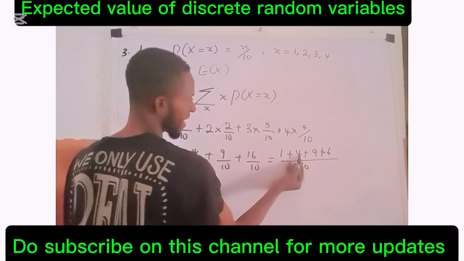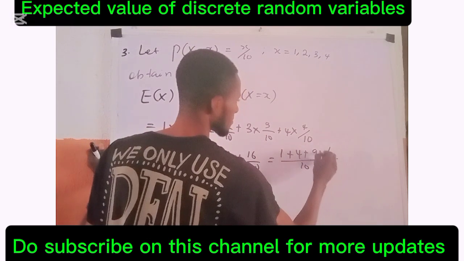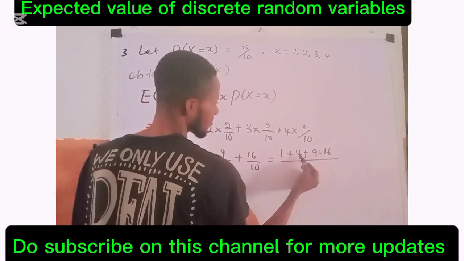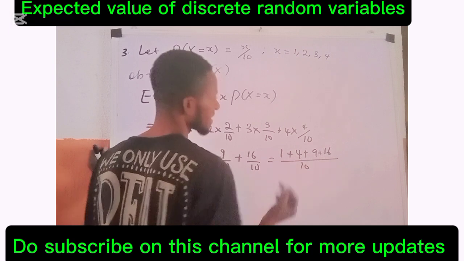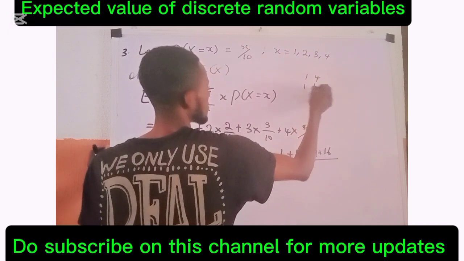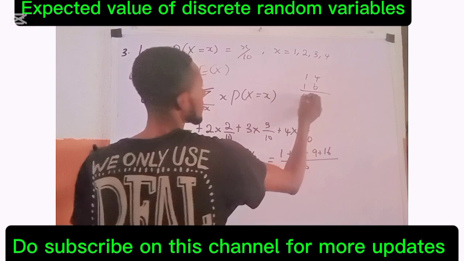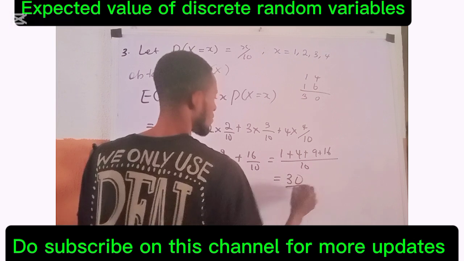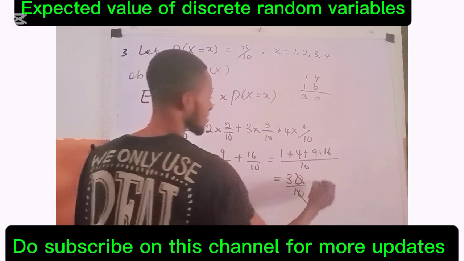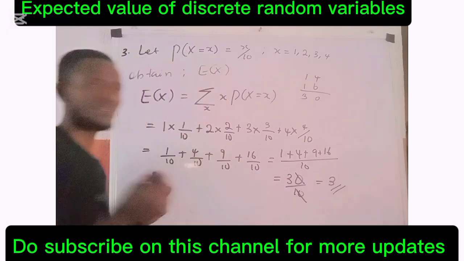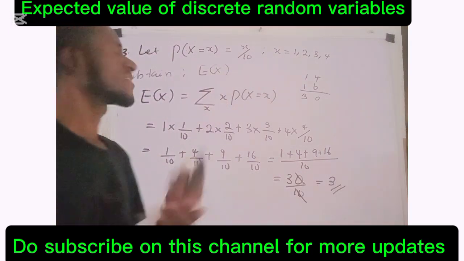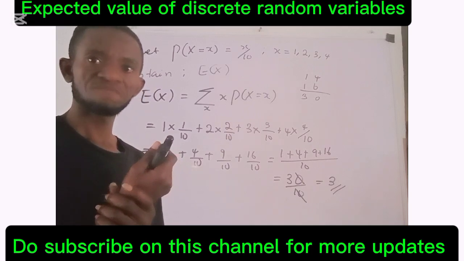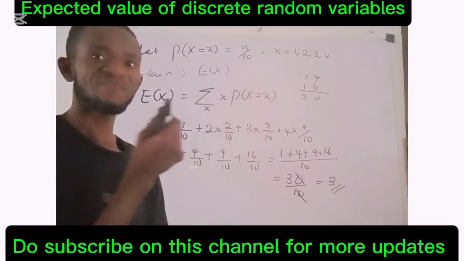This plus this is 5, plus 9 is 14, 14 plus 16 is 30. So this equals 30 all over 10, so that this and this can go, and the expected value is 3. So you see how to obtain the expected value. Okay? This is how to obtain the expected value.